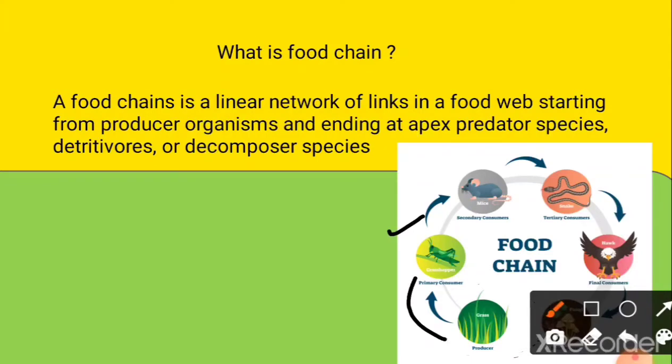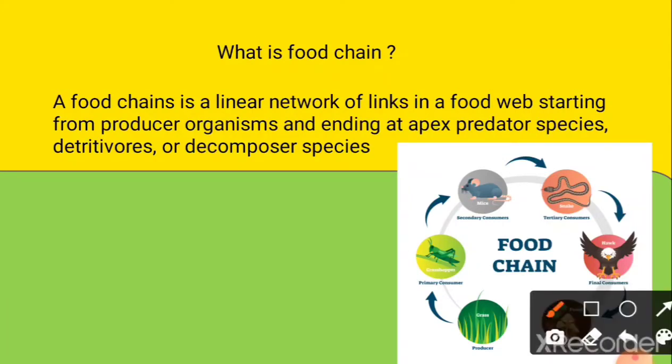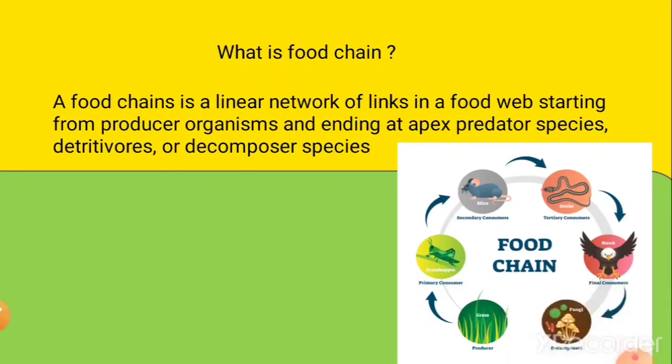Now the grasshopper is eaten by a mouse, the mouse is eaten by a snake, and the snake is eaten by a hawk, and the hawk is finally decomposed and eaten by fungi. That is the food chain. The grasshopper is dependent on the grass for food. The rattlesnake or snake is dependent on the mouse for food. If something is dependent on a living or non-living organism or component, then it is known as a food chain.